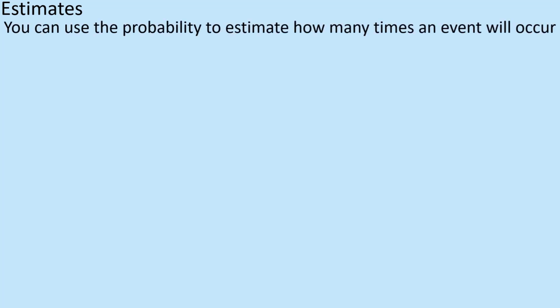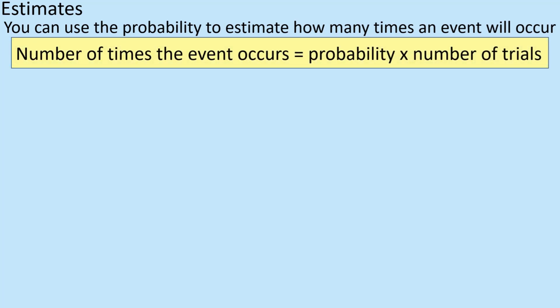Right, the final one, a part of this probability is estimating. So it's about you guessing how many you would expect to get. All right. So if I go back to the dice idea, if I was going to roll a dice 600 times, I use 600 for a reason, then I would expect a sixth of them, because the chances of getting any number would be a sixth. So the chance of getting a 6 on a dice, if I roll it 600 times, I would expect around about 100. But it's putting that down and understanding that is what we're looking at today. So you can use the probability to estimate how many times the event should occur, or not necessarily will occur, but should occur. So the number of times the event occurs equals the probability times the number of trials.